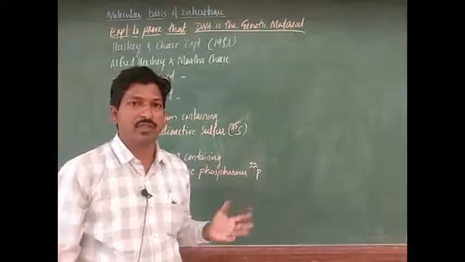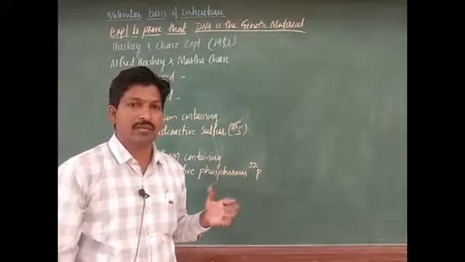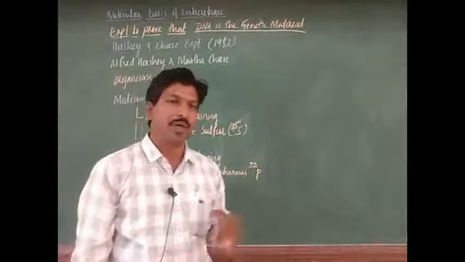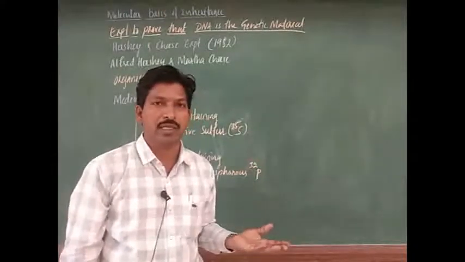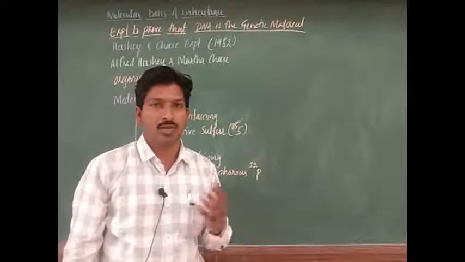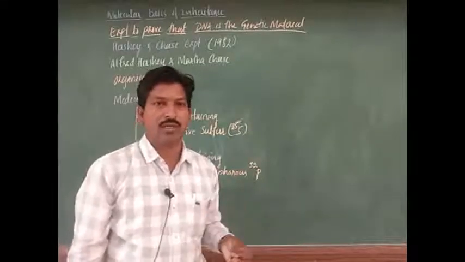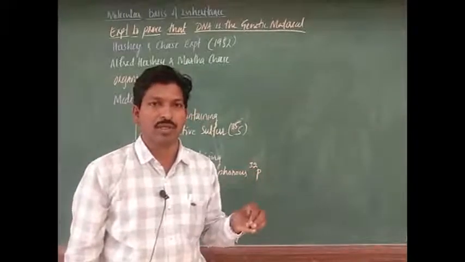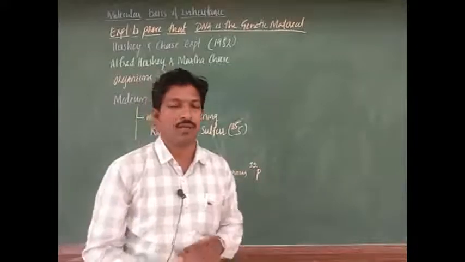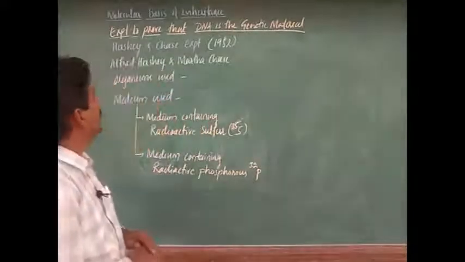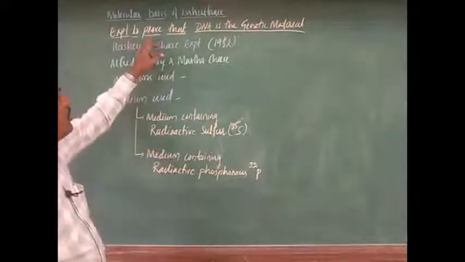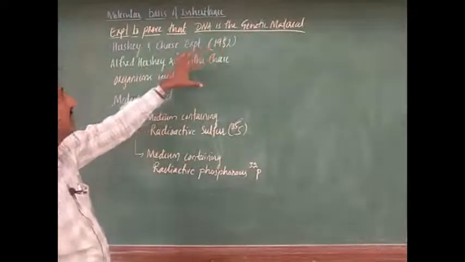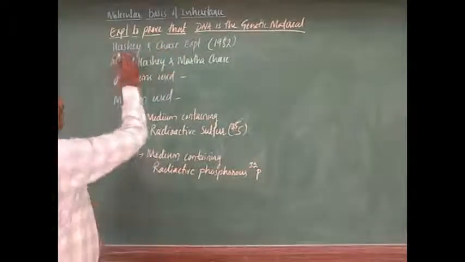Even in Griffith's experiment, he explained the principle, what we call a transforming principle, but its biochemical nature was not explained. Next, Avery, MacLeod and McCarty, these three scientists together explained that DNA is the transforming biomolecule which helps in the transforming principle. We discussed this in previous videos. Now, how DNA is the genetic material is explained here by Hershey.